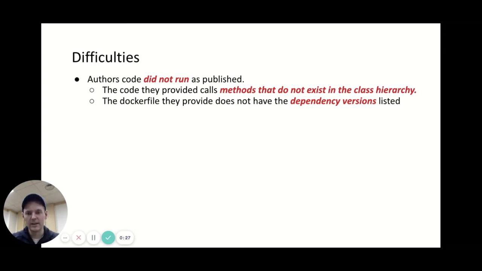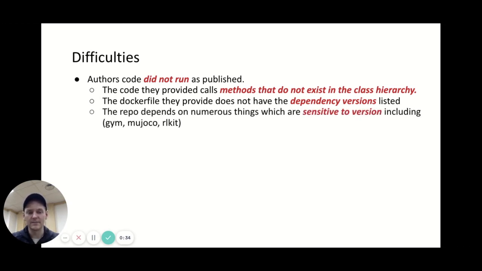And the Docker file they provide does not have all the dependency versions listed as well. And there are many things which are very sensitive to the version, including Gym, MuJoCo, and RLKit. So we had to go through each one of those libraries manually to find Git commits from about 2 years ago that were compatible with the version of code they have. And we're still not confident that we have the exact right ones, but we have ones that kind of work.